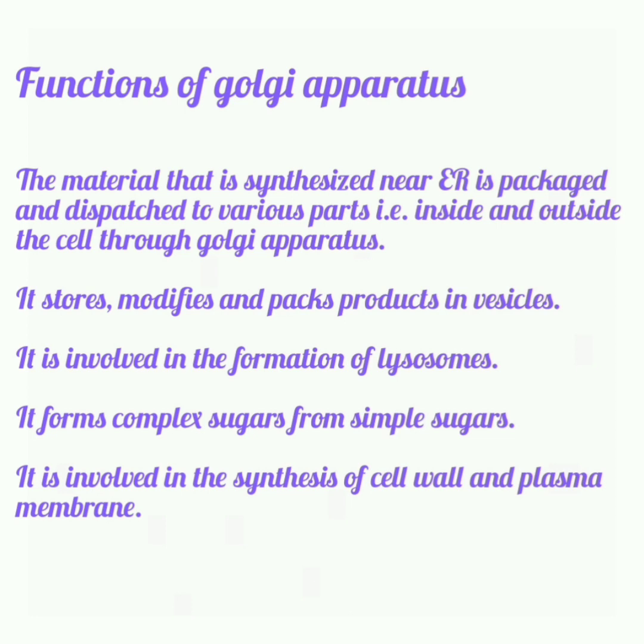Functions of Golgi apparatus. The material that is synthesized near ER is packaged and dispatched to various parts, that is inside and outside the cell, through Golgi apparatus. It stores, modifies and packs products in vesicles. It is involved in the formation of lysosomes. It forms complex sugars from simple sugars. It is involved in the synthesis of cell wall and plasma membrane.